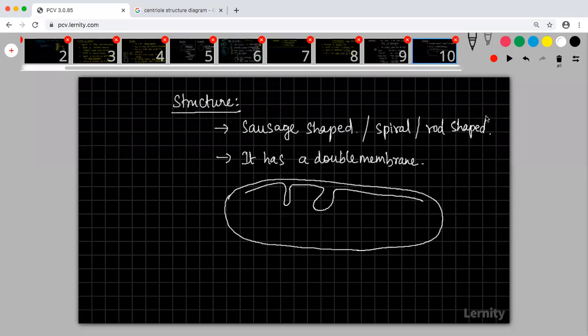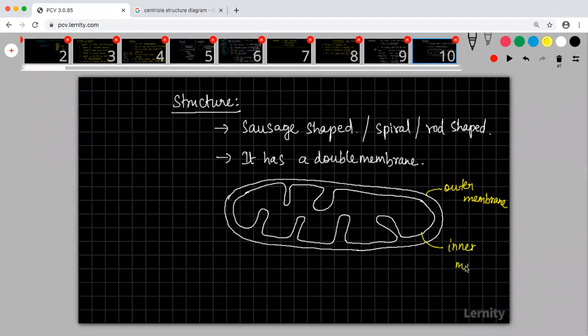Okay, so now you have the outer membrane. You have the inner membrane, and you have the matrix.